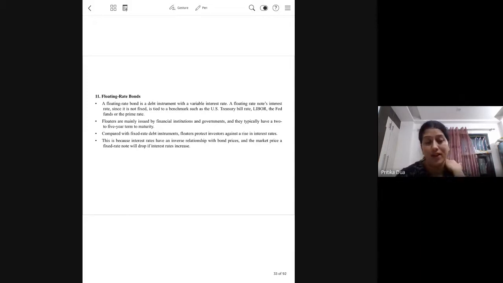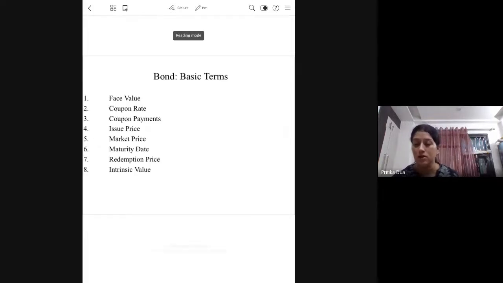So it's generally the interest rate that is averaged out on the basis of the interest rates being offered by some of the major global banks. So this acts as a benchmark rate in the currency market. Okay, so we will stop here. We have covered the basic background of the bond market in India, and tomorrow we will start with the terms and